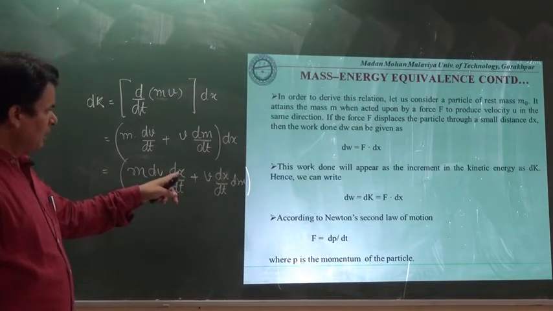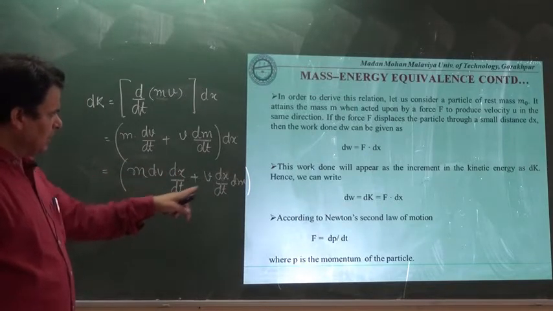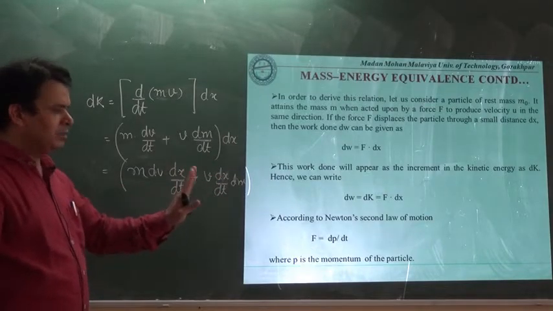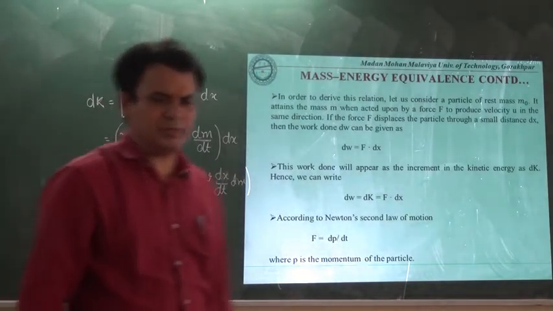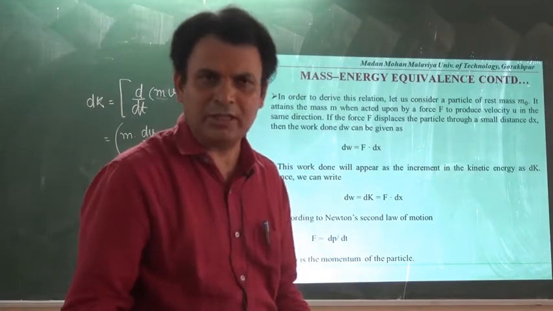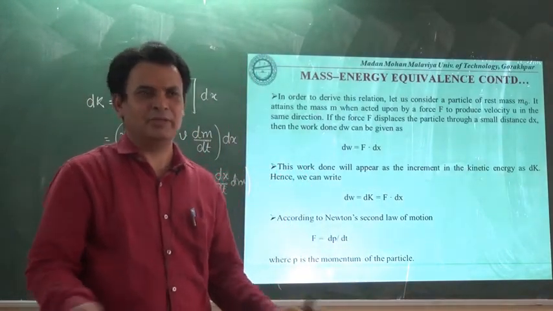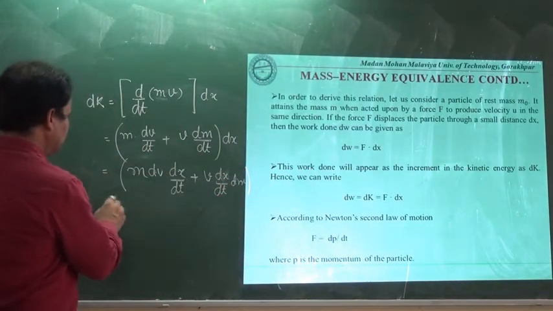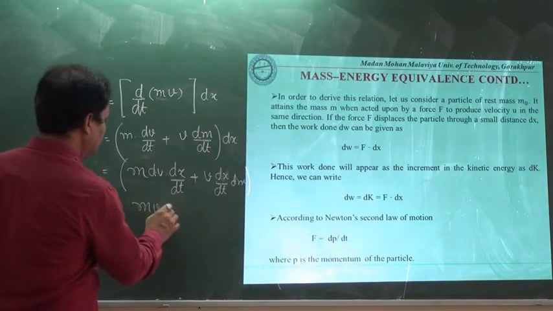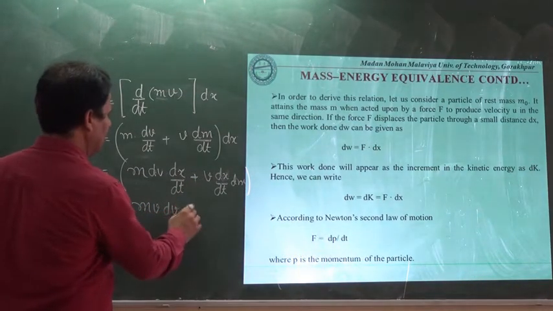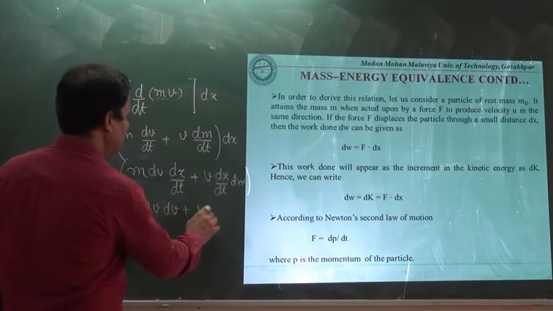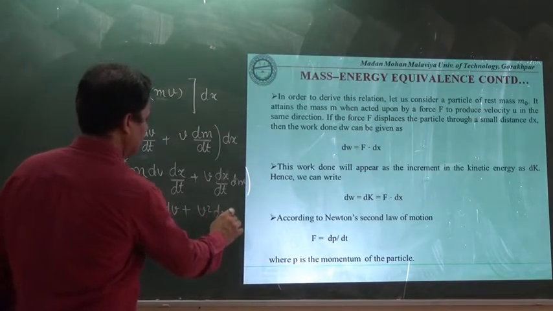Here dx upon dt is the change in displacement with respect to time, which obviously is velocity. So we will write it as mv dv, and here we will have v square dm.